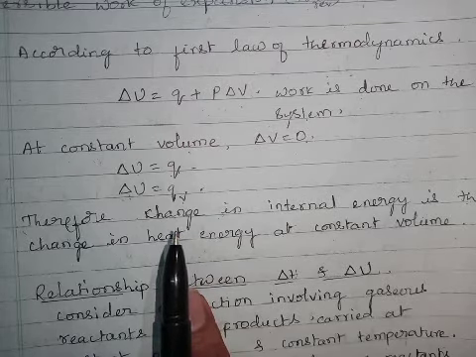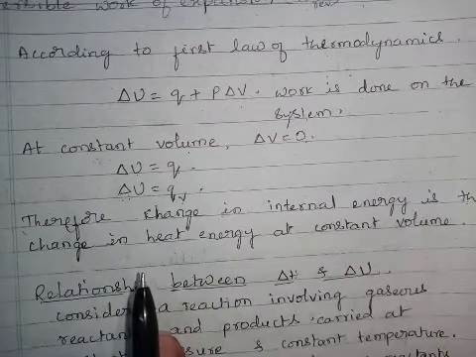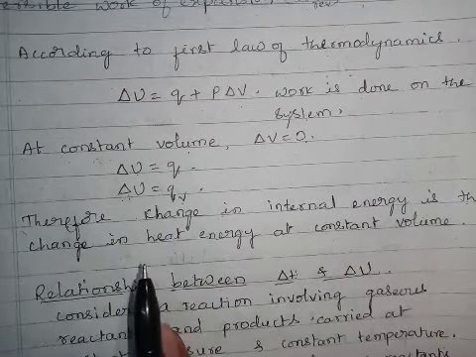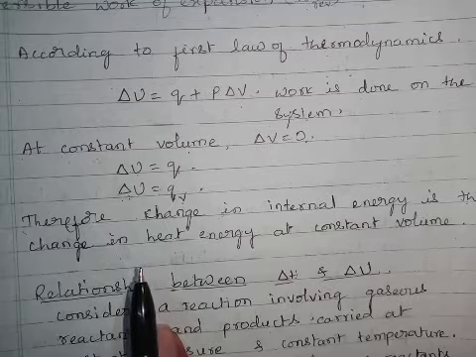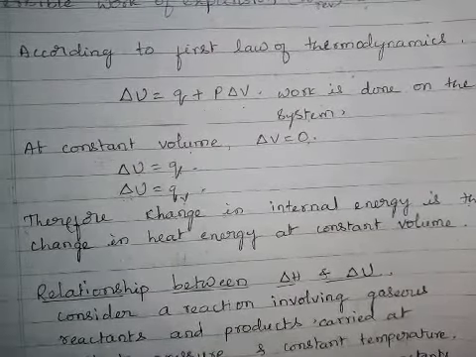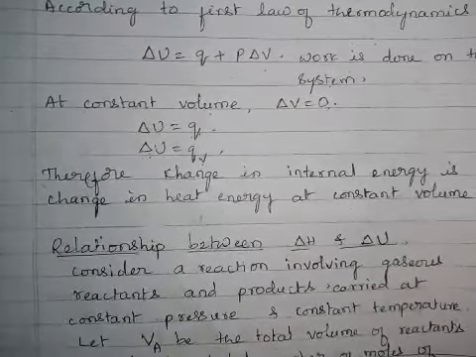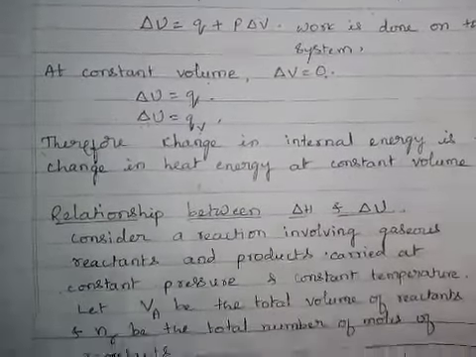Second, change in internal energy is nothing but change in heat content of the system by keeping the volume constant. This is the way we define delta U and delta H.